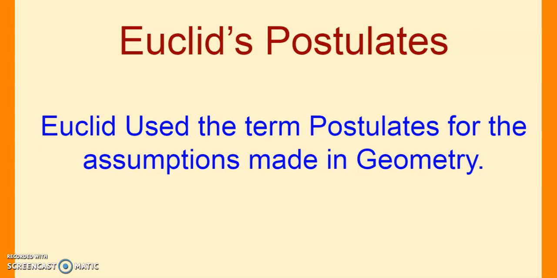That is, postulates are limited to geometry. Euclid used the term postulates for the assumptions made in geometry. That's how axioms and postulates differ, children. Axioms anywhere in mathematics, postulates in geometry. That is the difference.